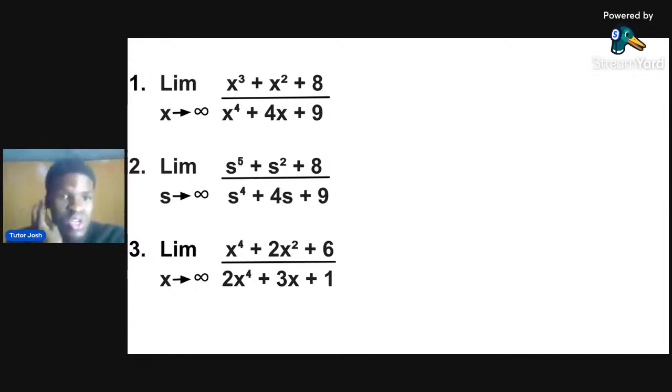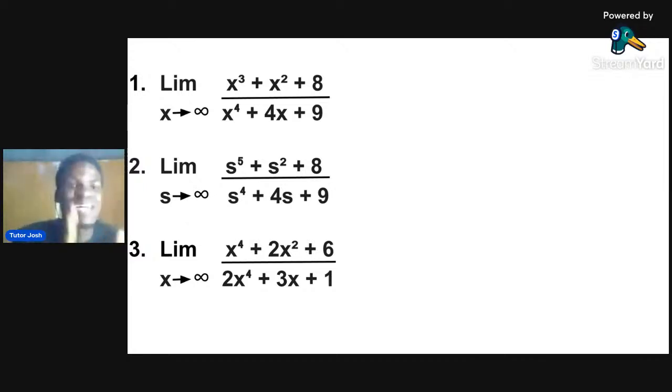So what are you going to do in the first question? The denominator is greater than the numerator. Please, what is your answer? Obviously, your answer is 0. There is no juju.